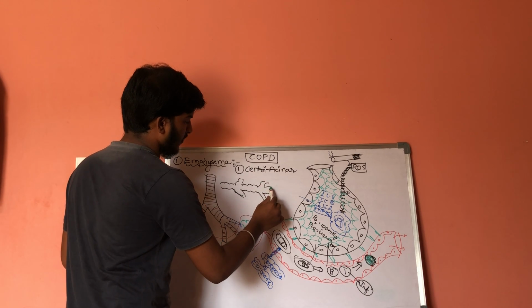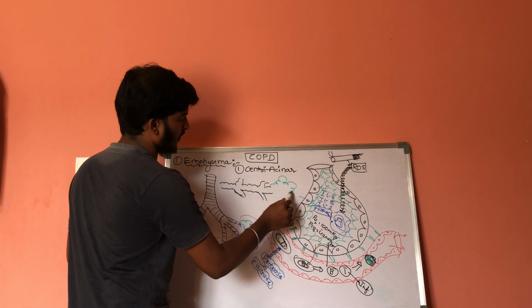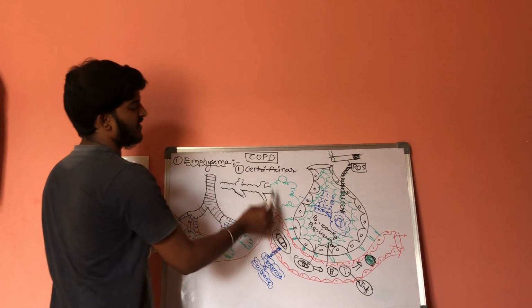This is the respiratory bronchiole, and this is the alveoli.